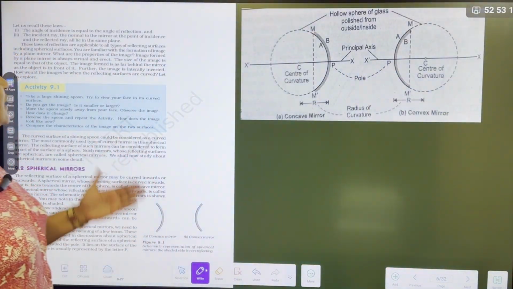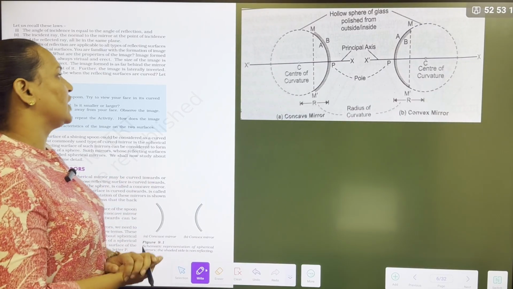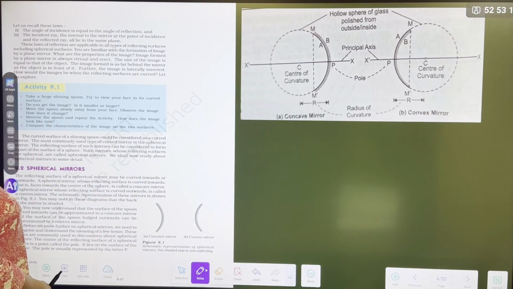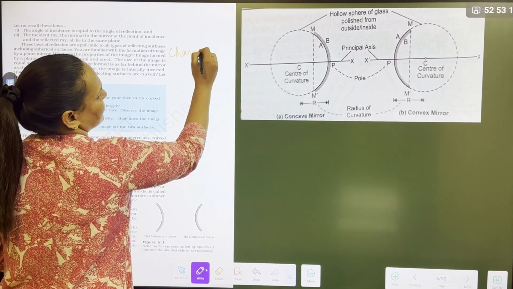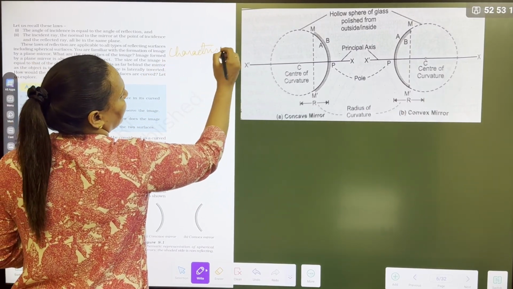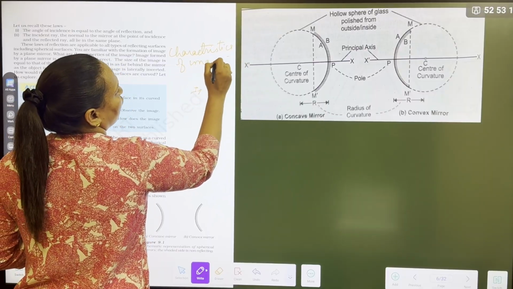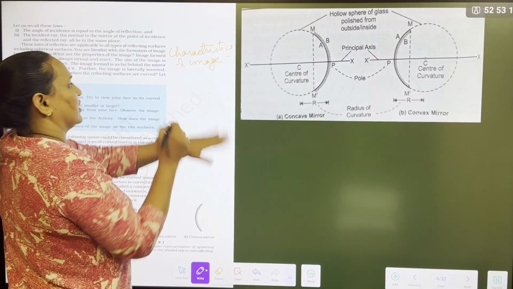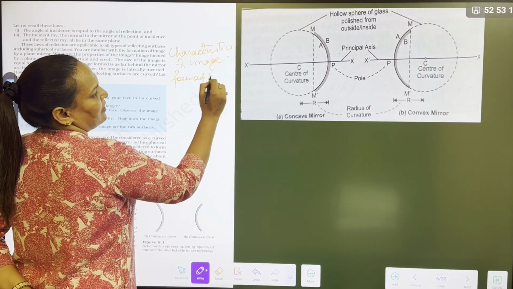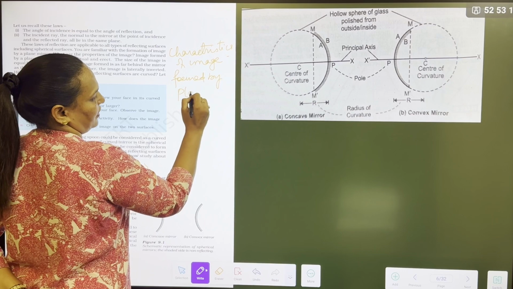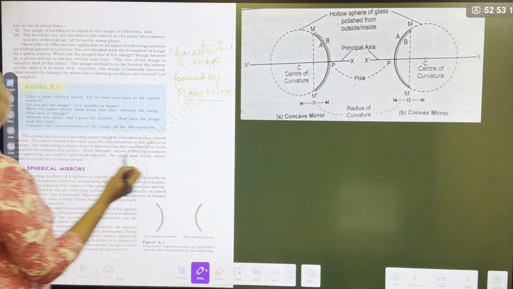Now come to the spherical mirrors. Okay, there is one more thing. What are the characteristics of the images formed by the plane mirror? Everybody knows that. Let's quickly recap the characteristics of the image formed by a plane mirror. NCERT has written very beautifully.